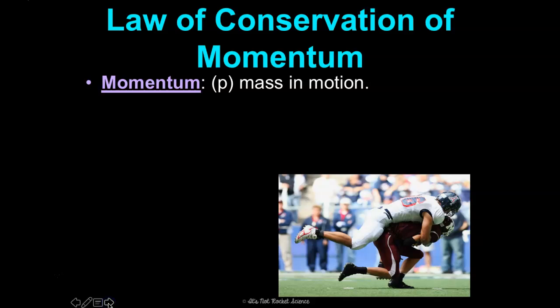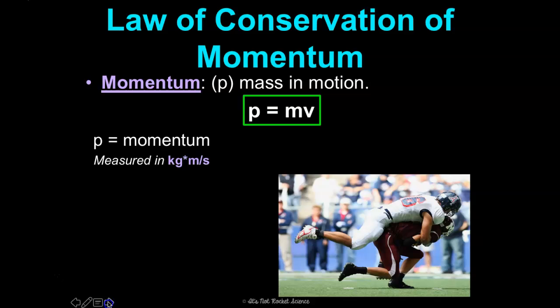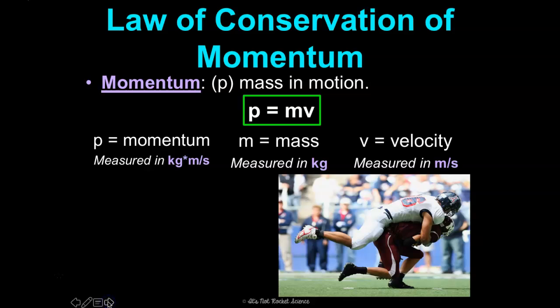So first of all, what is momentum? Momentum is just mass in motion. And it's symbolized by a P. So the formula is P equals mv, or momentum equals mass times velocity. So mass in kilograms and velocity in meters per second.